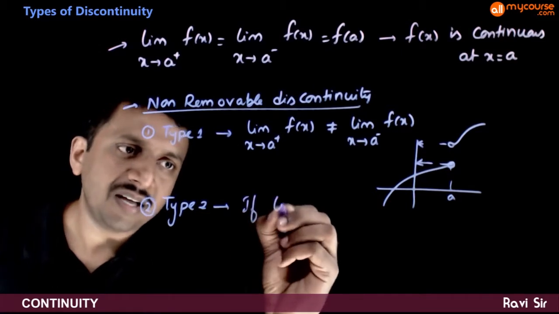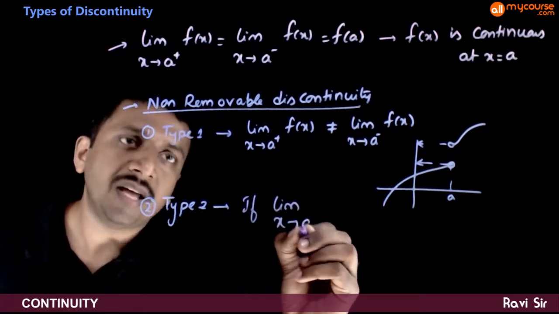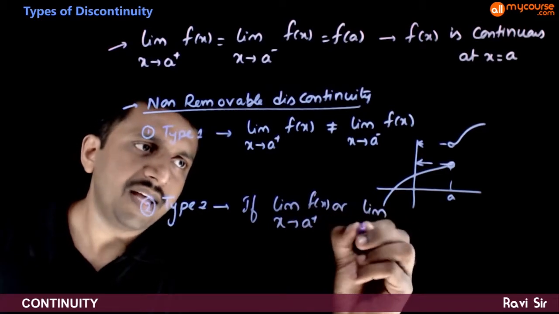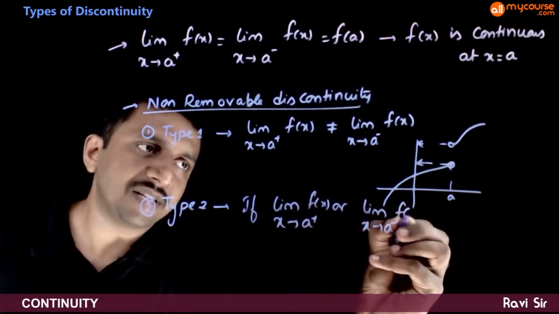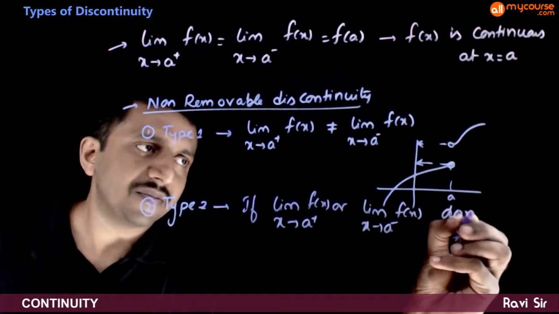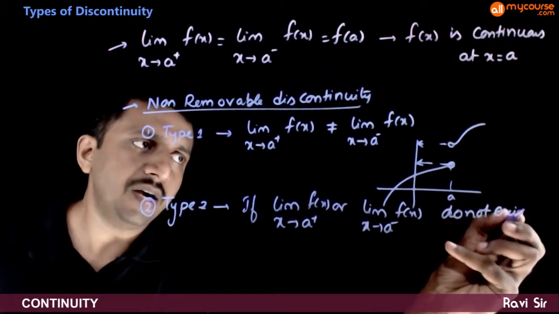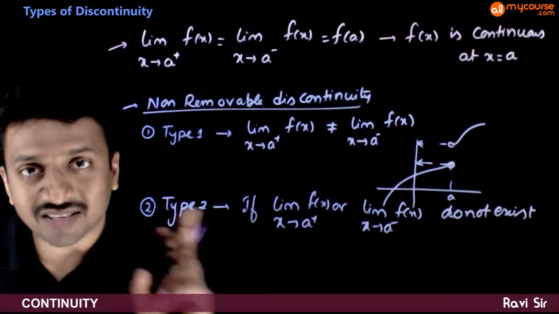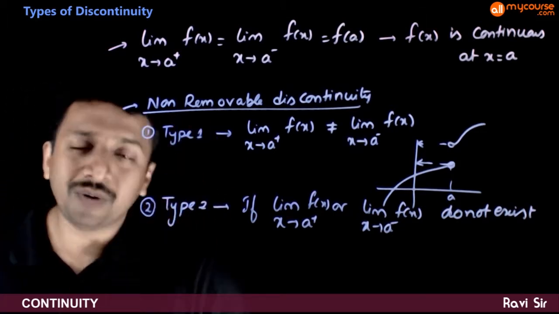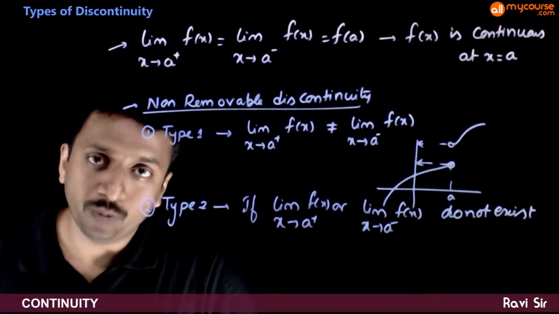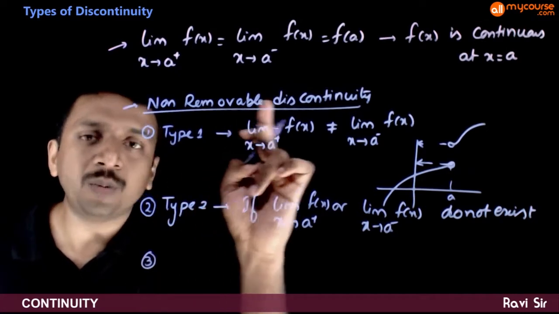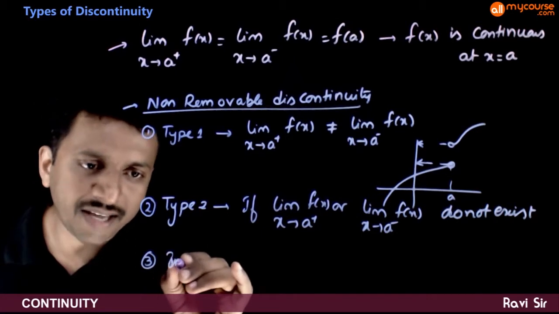If limit x tends to a plus f of x or limit x tends to a minus f of x do not exist, then we say that you have a non-removable discontinuity of type 2. And next, you have a non-removable discontinuity of infinite type.